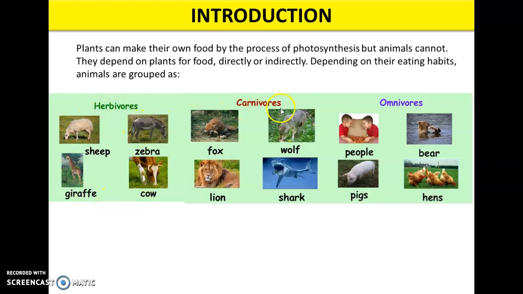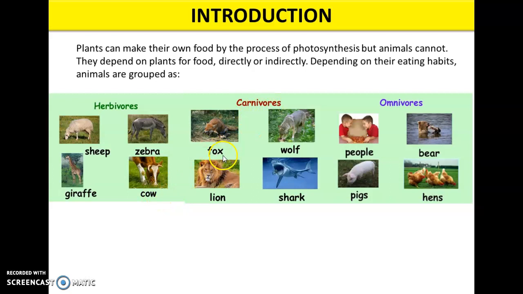And carnivores are those that eat other animals only. But these carnivores indirectly depend on plants, and omnivores are those that eat both plants as well as animals, right? So the examples of herbivores are sheep, zebra, giraffe, cow, etc.